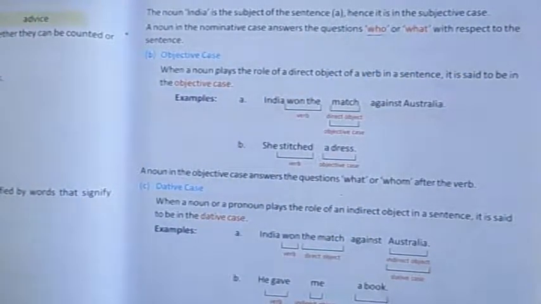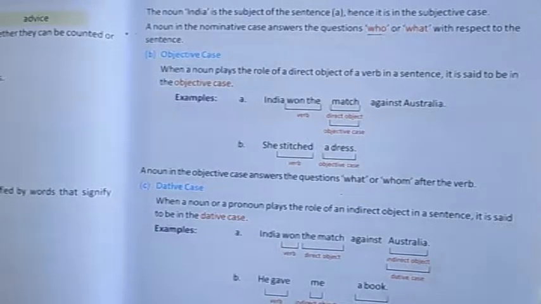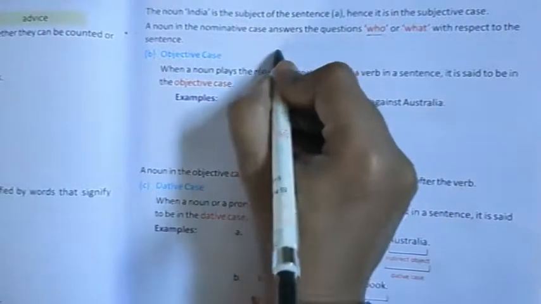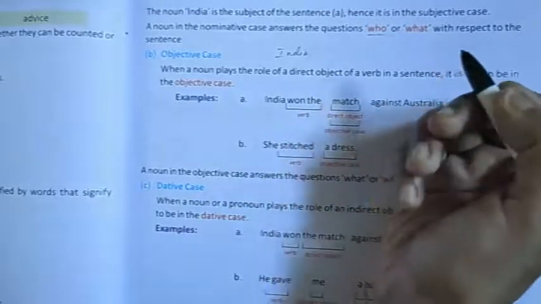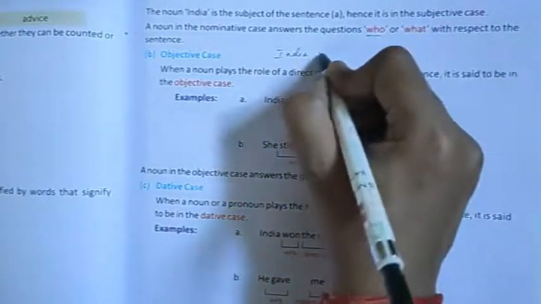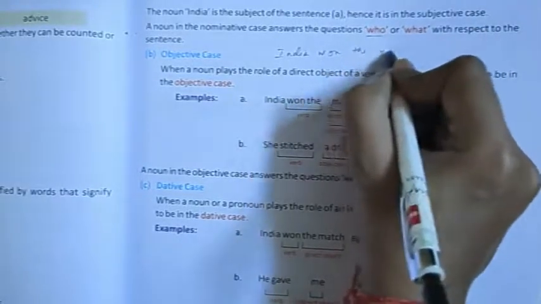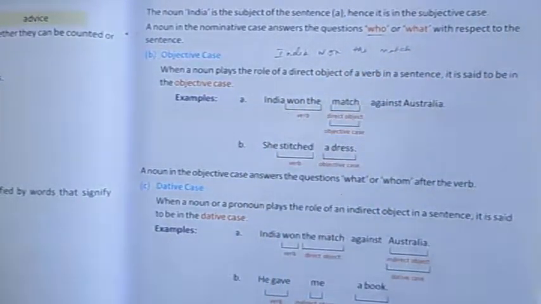Okay. Next is your objective case. We have known what an object is. Object is the part on which your verb works. Object is the part on which the action is done. For example, India won the match.